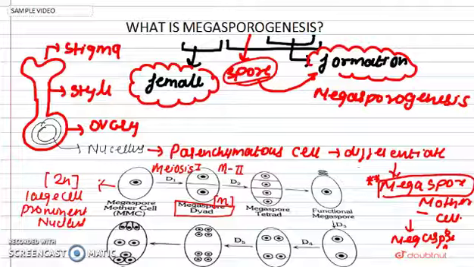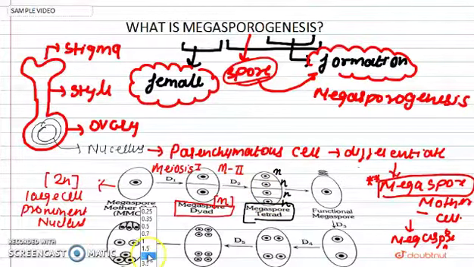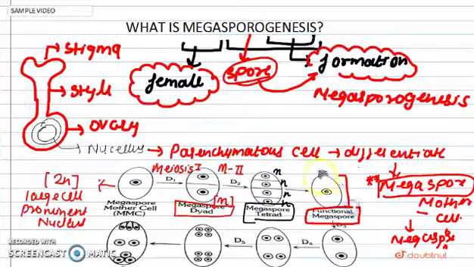After meiosis second, it will form a megaspore tetrad. This megaspore tetrad is also haploid. All four cells formed in the megaspore tetrad will be haploid. Is this clear? Of these four megaspore cells, only one megaspore will be functional. This will be your functional megaspore, and the other three megaspores will degenerate.